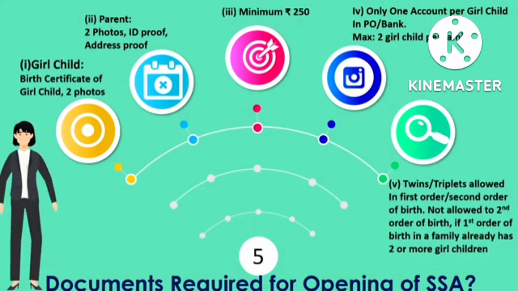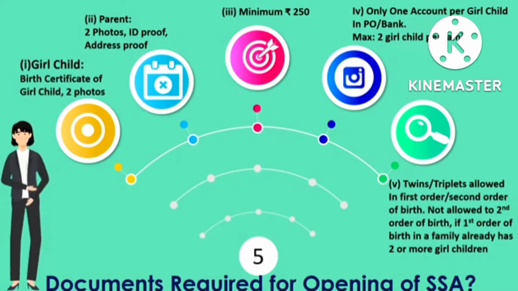That means if in the first birth there are 2 girl children, you know very well that you already have 2 girl children, and if during the second birth there is one more girl child or 2 girl children, in such a case the second birth girl child will not be allowed to have a Sukanya Samriddhi account. So this is to be understood clearly.